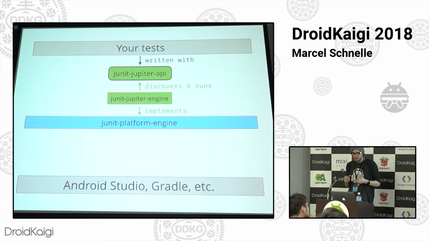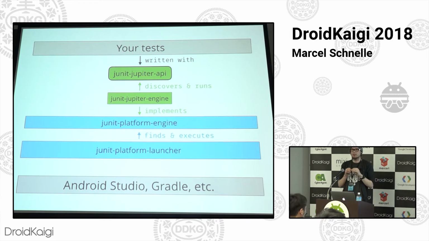Next, of course, the Jupyter engine is an implementation of something that is in the platform engine dependency. So platform engine, the blue guy here, that's just where the test engine interface lies. So that is implemented by Jupyter. And then from the other side, you got a dependency called launcher, which finds and executes these test engine implementations using the Java service loader mechanism, actually.